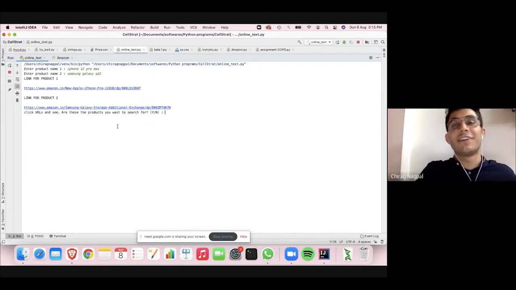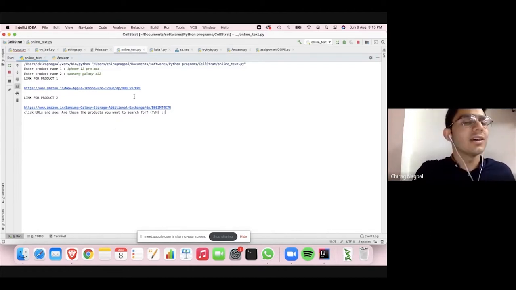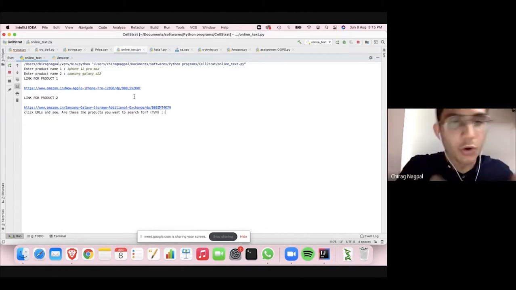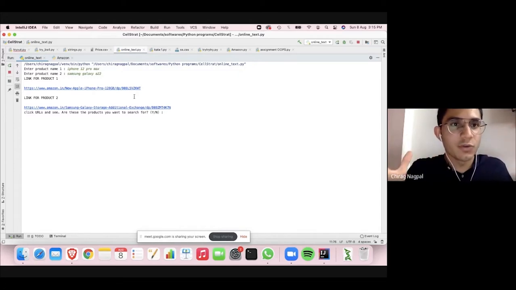Now if I'm searching for detailed stuff, I want the specifications, I want everything, I'll just click on the two links simultaneously and I can open the websites instead of going to Google, writing everything, opening the links, saving a few seconds of my life. That's what the aim is.